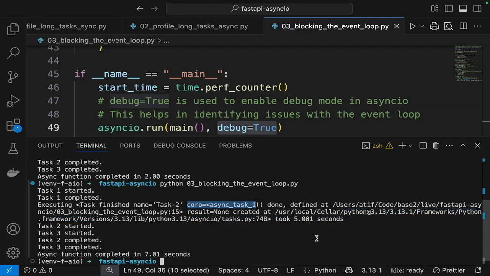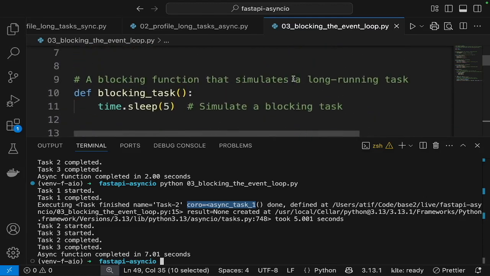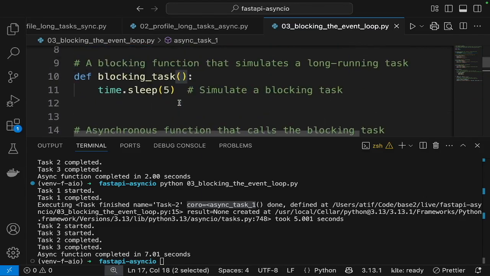So we know that there is some issue with the coroutine async task 1, and we can then look into it, and we find that, yeah, it's actually calling a blocking task, which takes 5 seconds to execute.